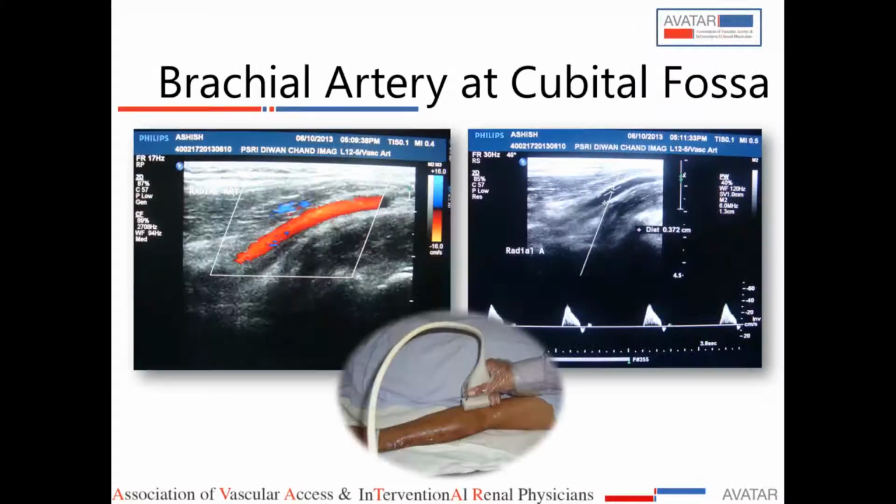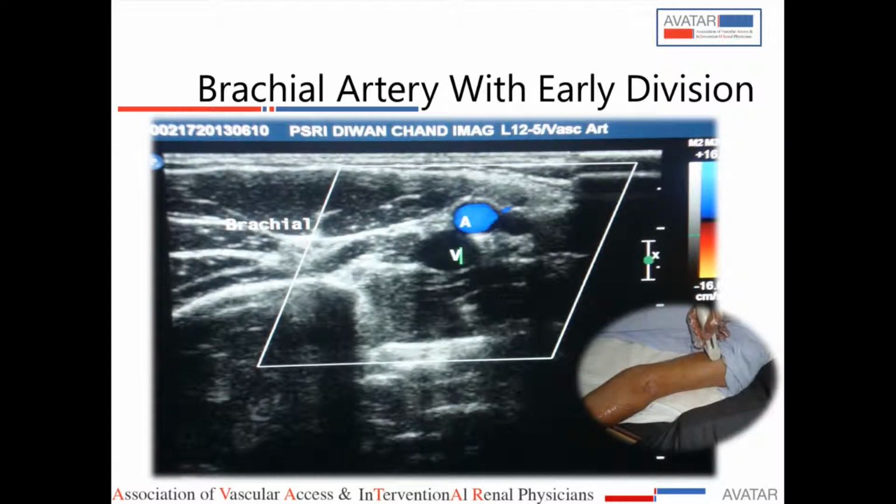Then you are tracing the artery up. This is the brachial artery. You can apply the color Doppler to see the outline if there are any stenotic lesions. This is how you place the probe. This is going further up. This is another patient where we found that the brachial artery was dividing very early in the arm into the radial and ulnar arteries.